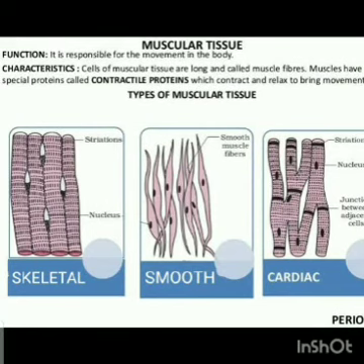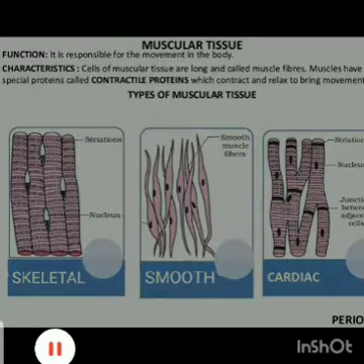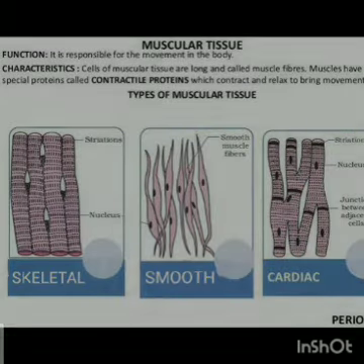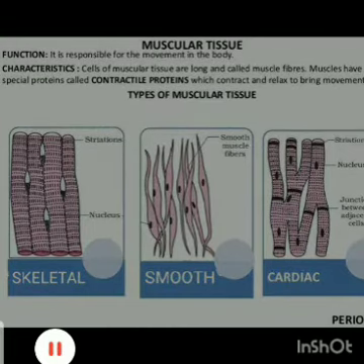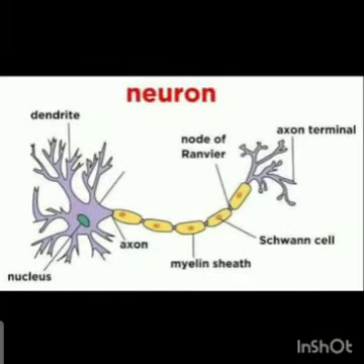Secondly, we'll discuss nervous tissue, which is present on page number 77 of your textbook. Nervous tissue. As you know, our survival depends upon our ability to respond to various signals. In your book, a word called stimuli is used. A stimulus is also known as a signal. As you know, our body responds to various signals.